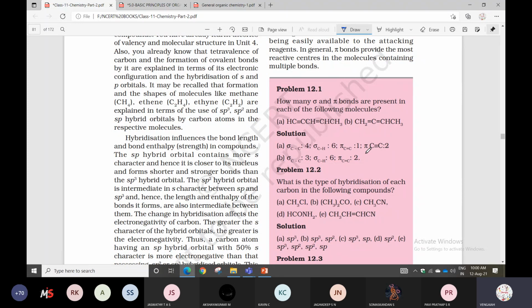We may have a doubt: how can we identify a sigma bond or a pi bond? Between two atoms, for example carbon and carbon, one bond is a sigma bond, two bonds will be a double bond, and three bonds will be a triple bond. So if one bond is there, that is sigma. If two bonds are there between two atoms, one is sigma and the next one is a pi bond.